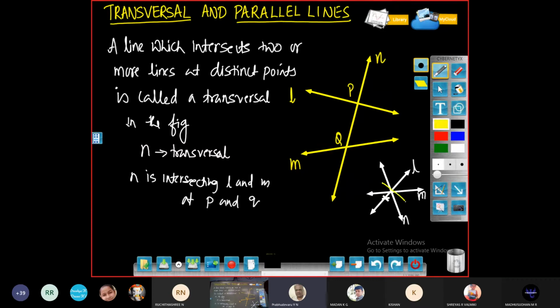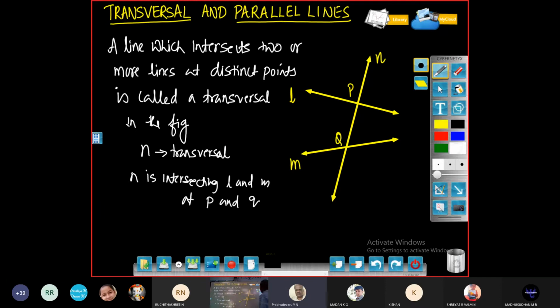So therefore, this is not proper because they should intersect at two distinct points. N is intersecting L and M at two distinct points like P and Q. So therefore, this N is called a transversal. Here N is not a transversal in the second figure. So in the first one, N is a transversal. Got the meaning? What is the meaning of transversal?